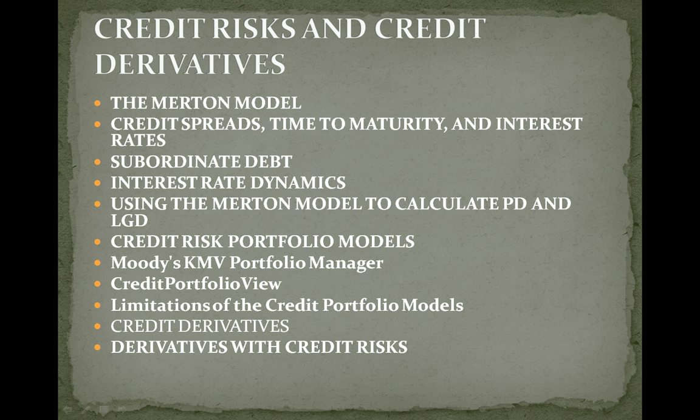Then we have CreditPortfolioView. CreditPortfolioView models the transition matrices using the macroeconomy or economic cycle. This is the primary distinguishing feature. Macroeconomic variables are the key drivers of default rate. CreditPortfolioView estimates an economic model for an index that drives default rate for an industrial sector. This model simulates the path of the index, which produces a distribution of portfolio losses to analyze. The focus is on the aggregate default rate for the entire economy. So this view is taking macroeconomic factors, so just remember these terms.